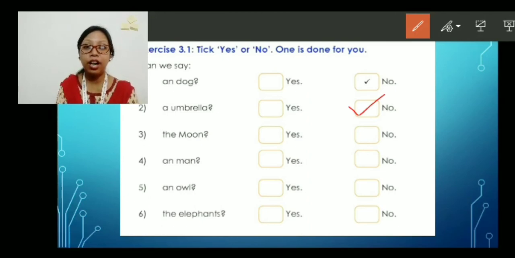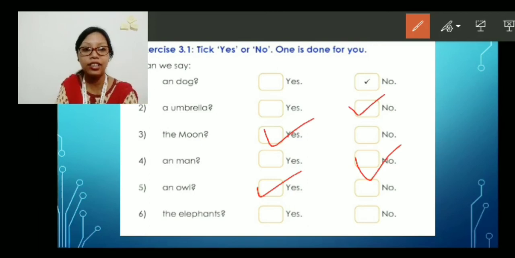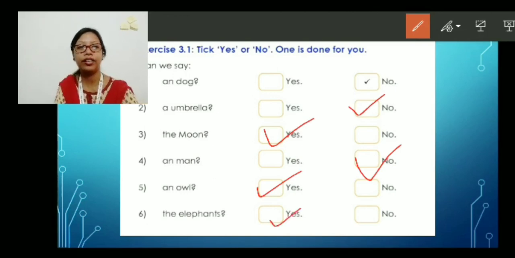Number 3, "the moon", because we are pointing out something unique in the universe, so yes. "A man": no, because M is a consonant sound. "An owl": yes, because O is a vowel sound and the letter is also a vowel. "The elephants": yes, it is the correct one.